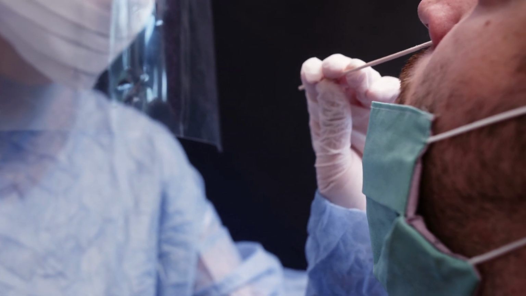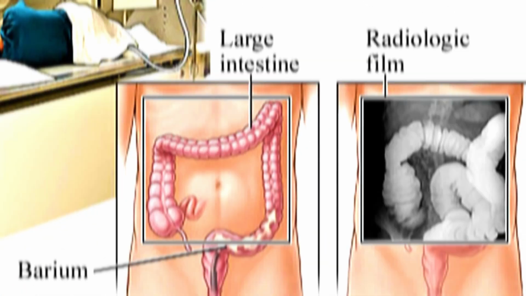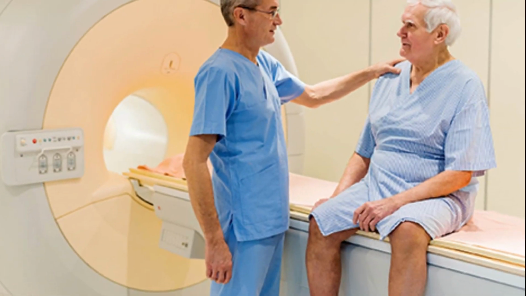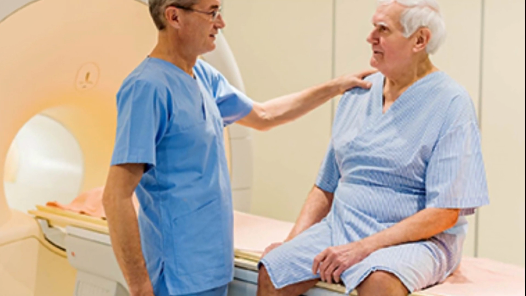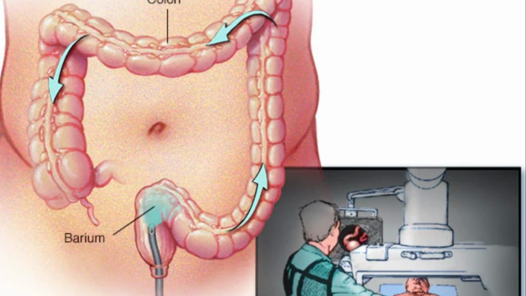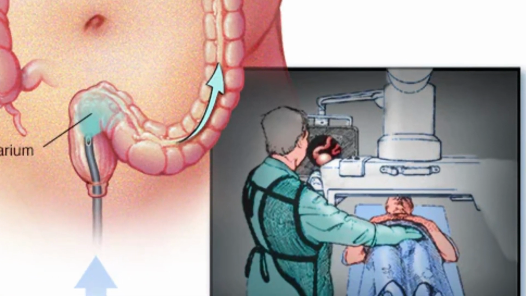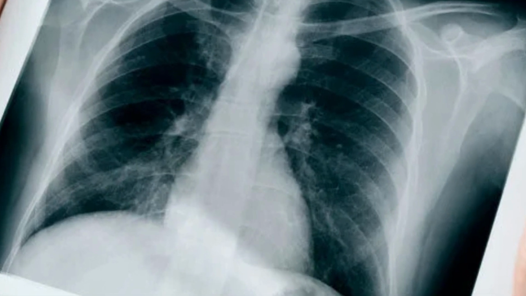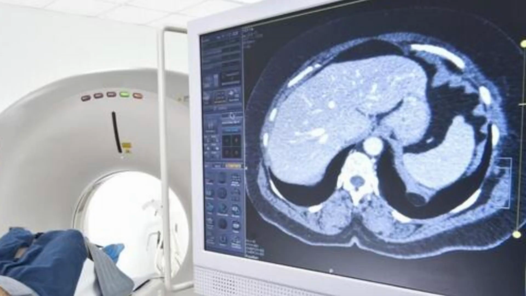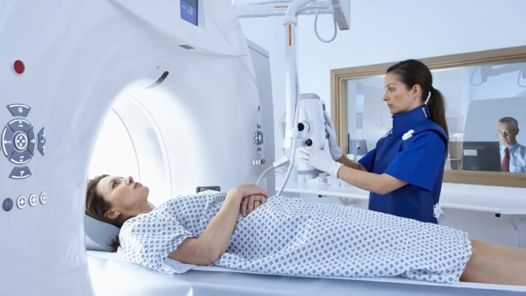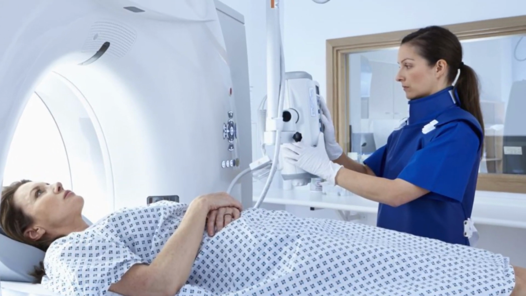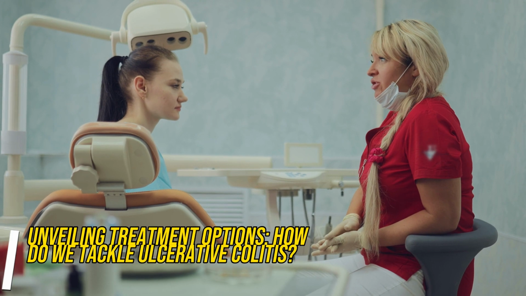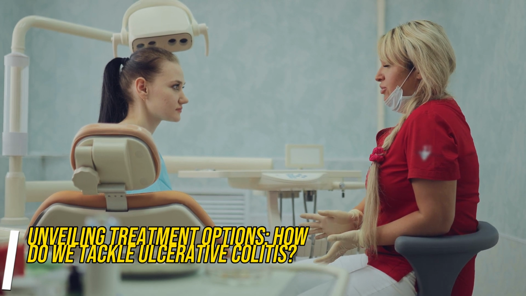In some cases, a barium enema or a virtual colonoscopy may be recommended as alternative imaging procedures. A barium enema involves the introduction of a contrast material into the colon, followed by X-rays to visualize the colon's structure. Virtual colonoscopy, also known as computed tomography colonography, utilizes CT scans to create a detailed virtual image of the colon. Unveiling treatment options. How do we tackle ulcerative colitis?